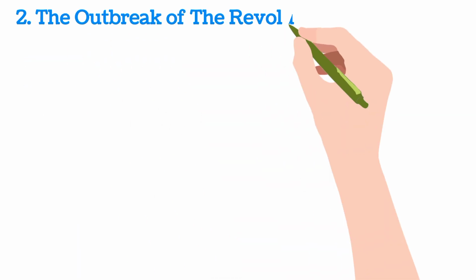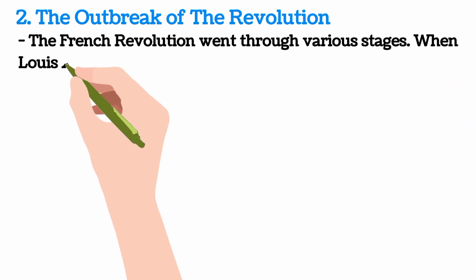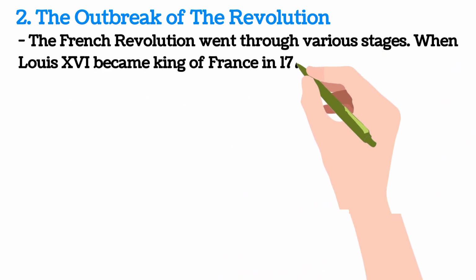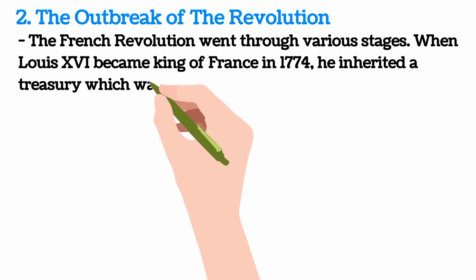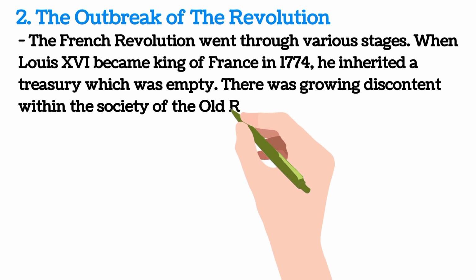The outbreak of the Revolution. The French Revolution went through various stages. When Louis XVI became King of France in 1774, he inherited a treasury which was empty. There was growing discontent within the society of the old regime.